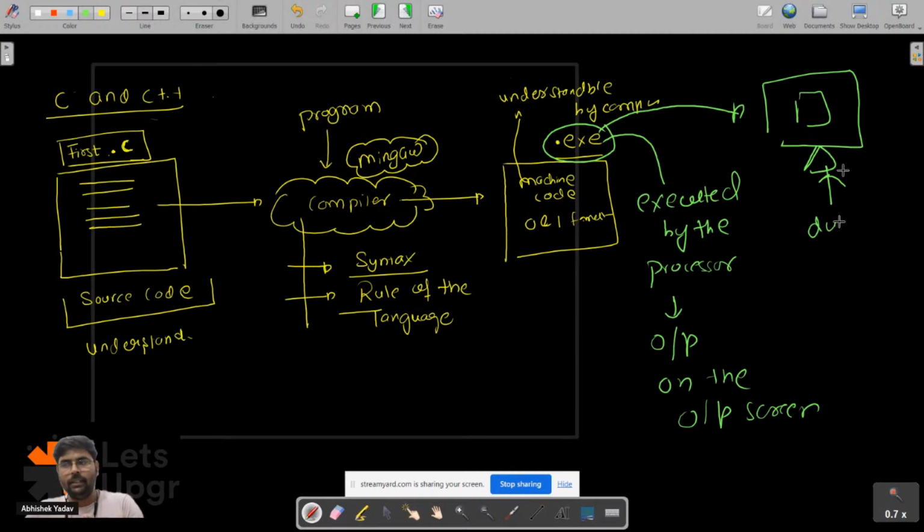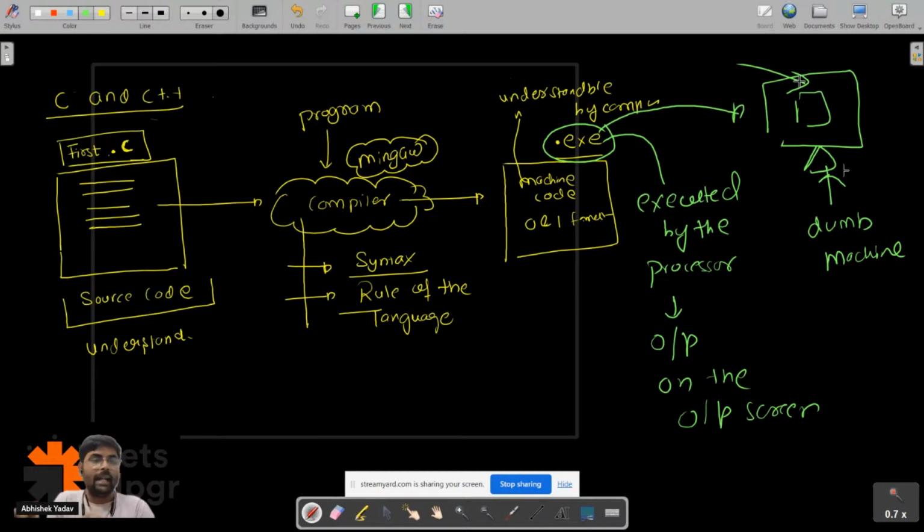It is a dumb machine, right? It is a dumb machine. We humans have to tell the computer, hey computer, you have to do this part: you have to add two numbers, you have to play a video on the desktop, you have to play an MP4 song, you have to open a JPG file, you have to type something on the keyboard, right? So we have to tell that part.